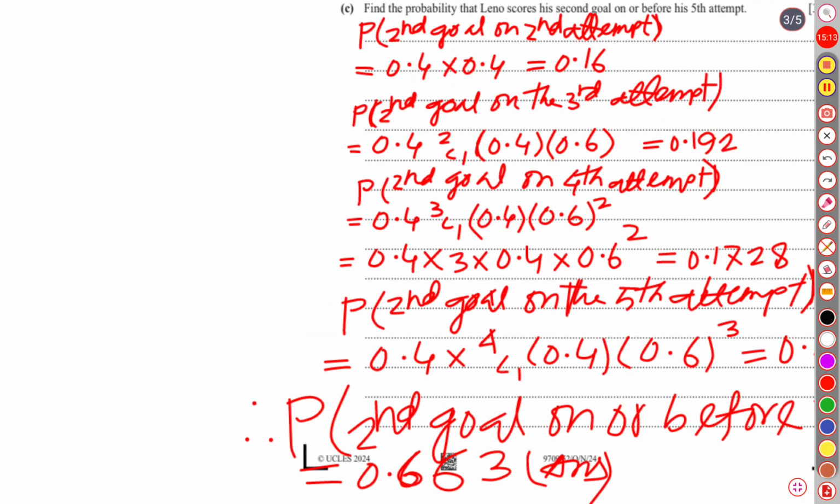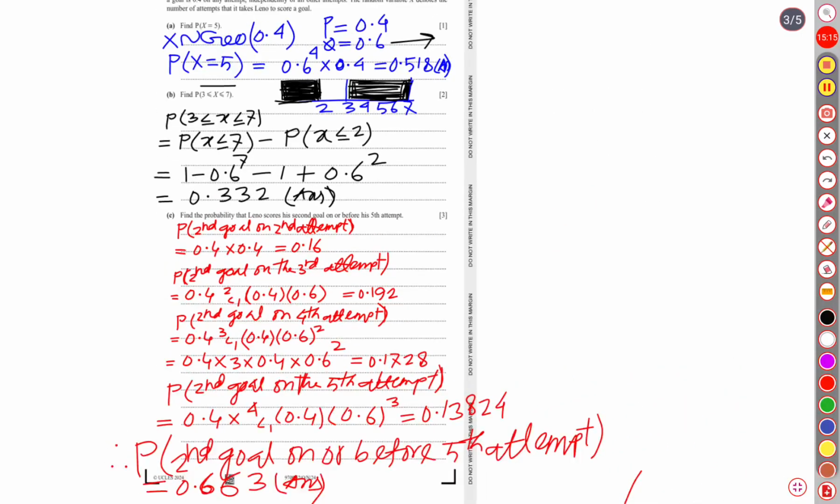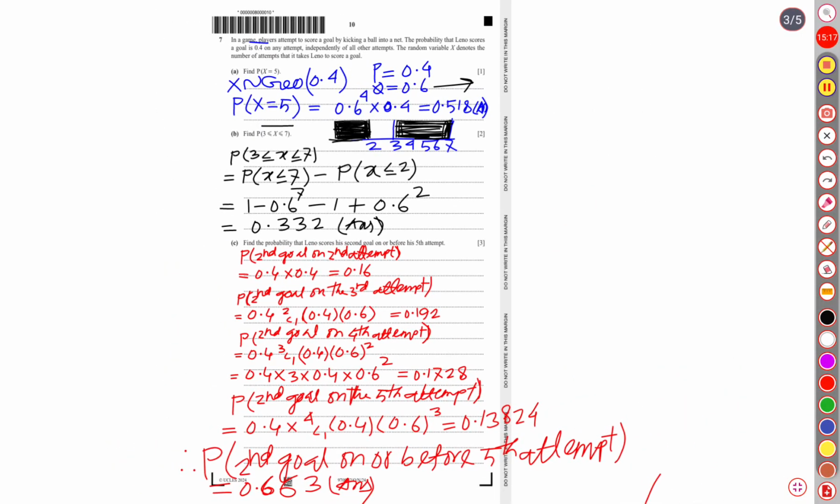So I think you have understood that, as they didn't tell any particular attempt of success, they told that he succeeded for the second time on or before the fifth attempt. So what are the possibilities?